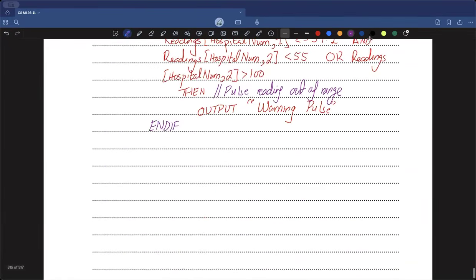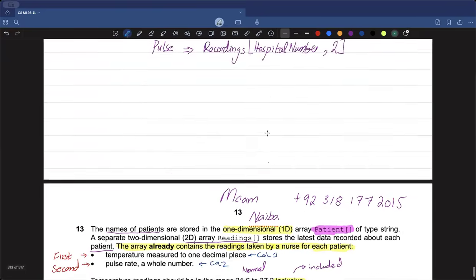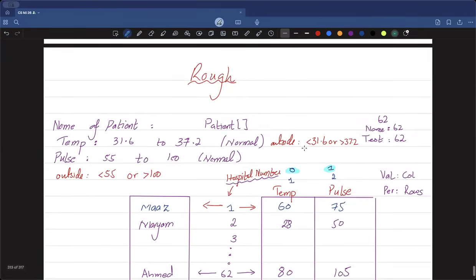Again, let's start off with an if statement. Let's do it with the green route. I'm going to start with if, and I'm going to say, okay, if this reading's value for the hospital number, but at index number one, hospital num, index number one or column number one, if this value, generally we say that if this value is less than 31.6 or greater than 37.2, so it's invalid.